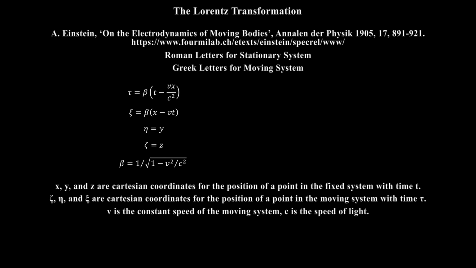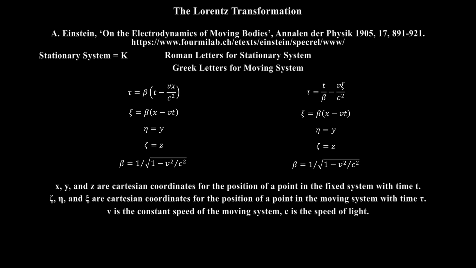A revealing form of the Lorentz transformation is obtained by eliminating x from the first equation by using the second equation to give this set of equations. One can now see from the first of these equations that for any particular time t for the stationary system, the time τ depends upon the position ξ in the moving system. In the stationary system, the time t does not depend upon position. Following Einstein's notation, I denote the stationary system by uppercase K and the moving system by lowercase k.